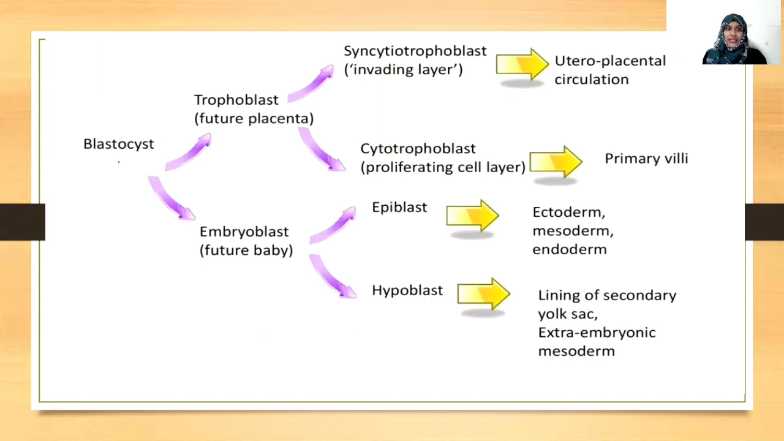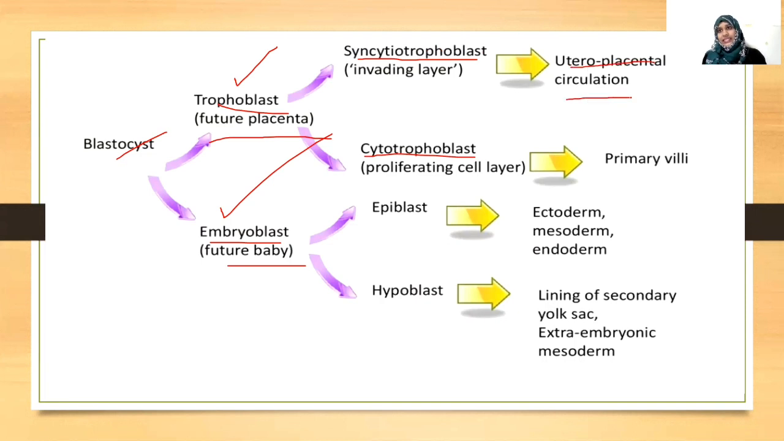Now what happens? See, the blastocyst is divided into the trophoblast, the outer cell mass, and the inner cell mass called the embryoblast. The trophoblast in future will be the placenta and the embryoblast in future will be the baby. Okay. So the trophoblast is divided into syncytiotrophoblast and cytotrophoblast. Syncytiotrophoblast will help in the uteroplacental circulation for exchange of nutrition, blood exchange, all the support from the uterus for the baby. Okay, and then cytotrophoblast will form the primary villi, thereby the chorion.